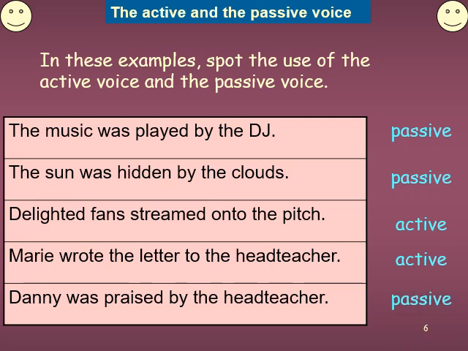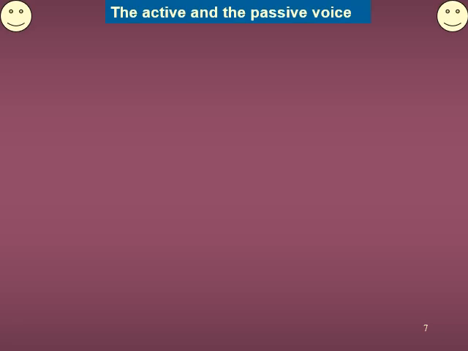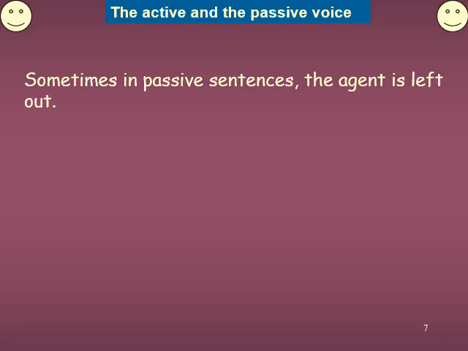So probably you could have a better understanding of what is an active voice and passive voice, and how we are supposed to identify an active voice sentence and a passive voice sentence with these examples. Now let us move on to the next slide. Of course, I'm going to give you further illustrations to understand what is active voice and what is passive voice. And being technical students, why is passive voice important?